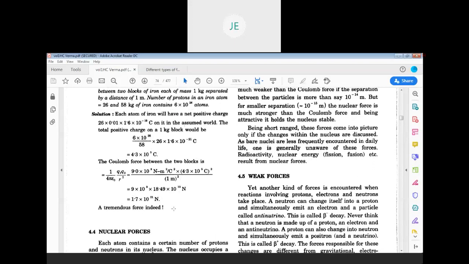You can also compare the gravitational force in that case for 1 kg mass. Find out the gravitational force also for 1 kg mass. So for 1 kg mass it is 9.8 Newton, and here it is of the order of 10 power 21 Newton. You can understand at that time how much its effect will be.